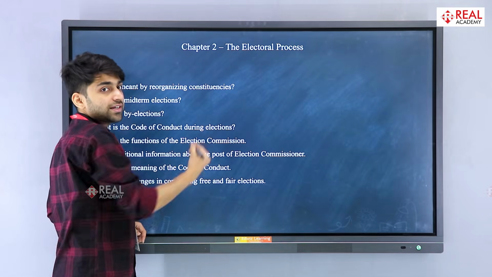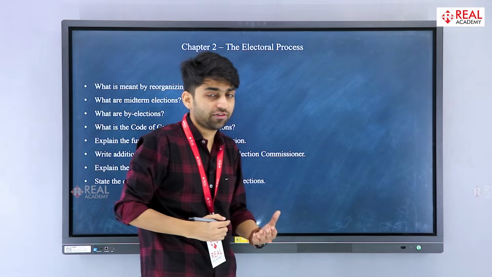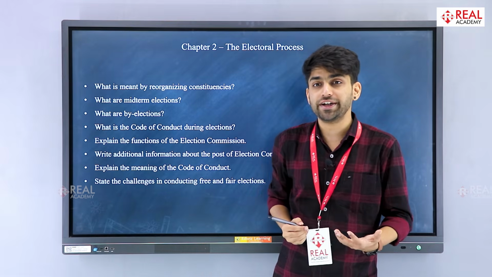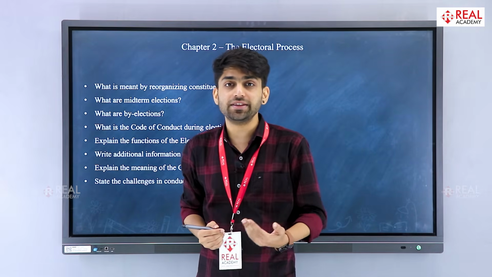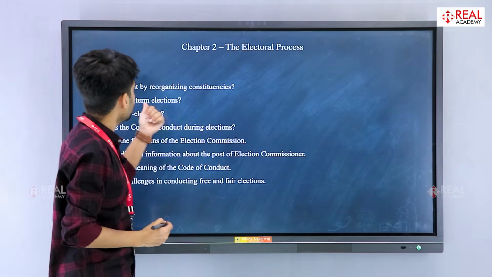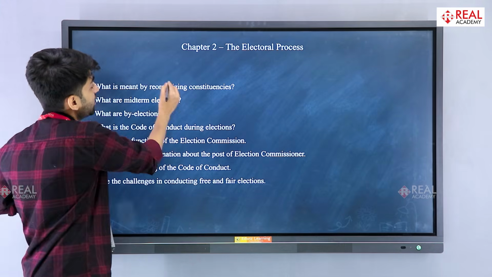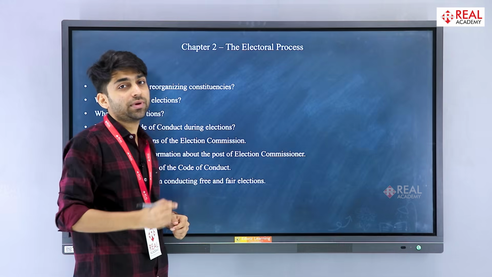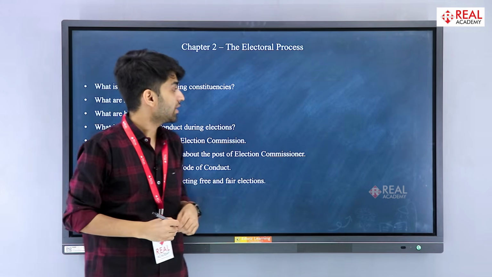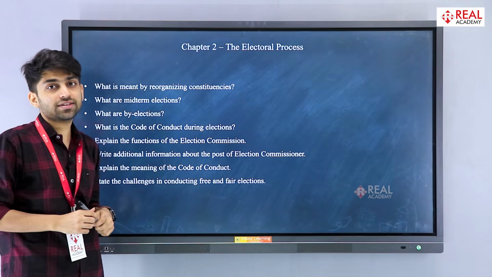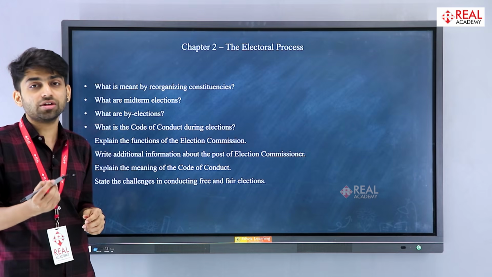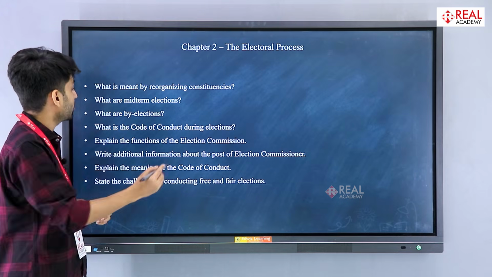Second is electoral process, which shows how elections happen in our country, why elections are important, how elections help to maintain the democracy. Firstly, reorganizing constituencies. In this, you need to first explain the meaning of the word constituency. Second is midterm elections. 3 types of election: by-election, midterm elections and general elections.